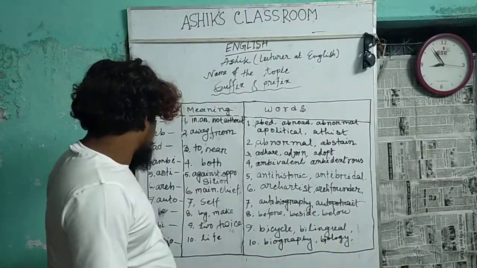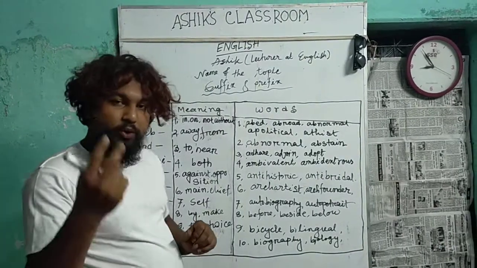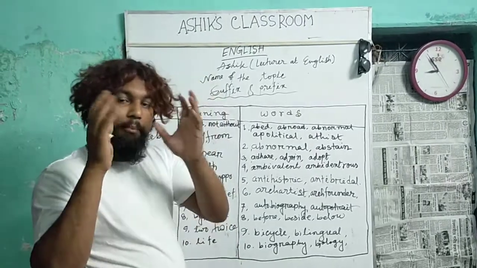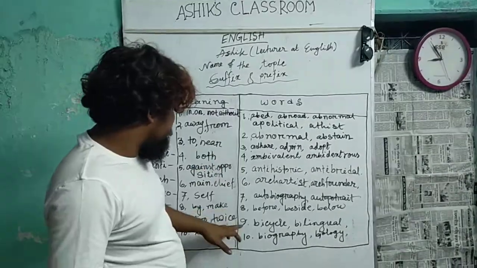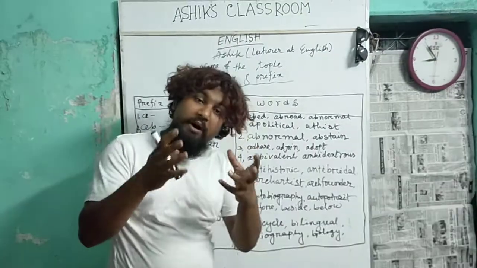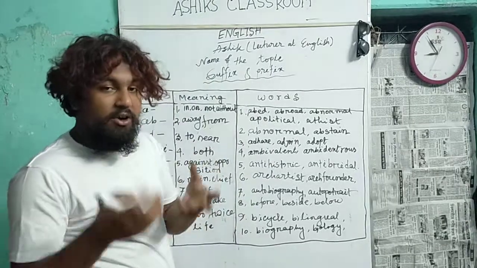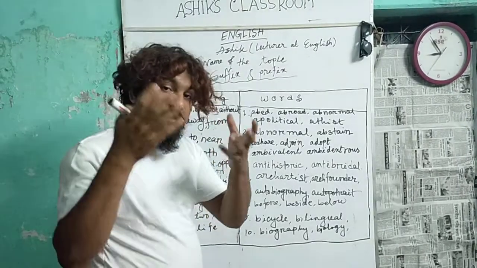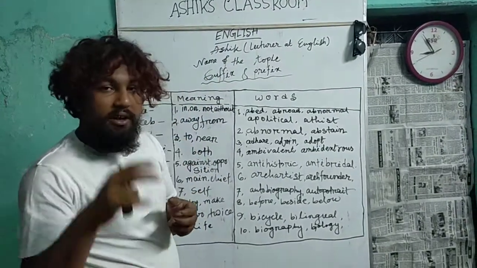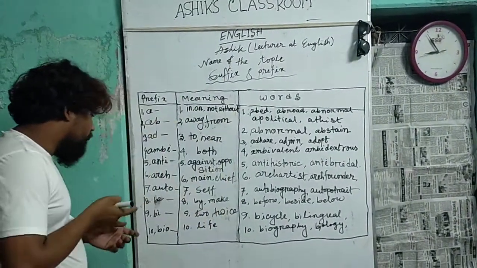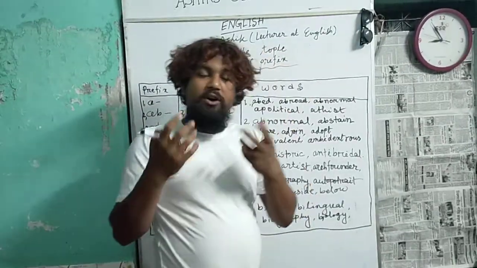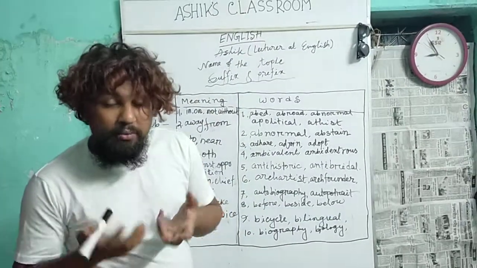On the other hand, bi means two or twice, and it may also mean twin. The examples are bicycle and bilingual. Bilingual means one who expresses meaning in two languages. Okay. Number 10, bio means life, such as biography, biology, etc. All are prefix-based words.